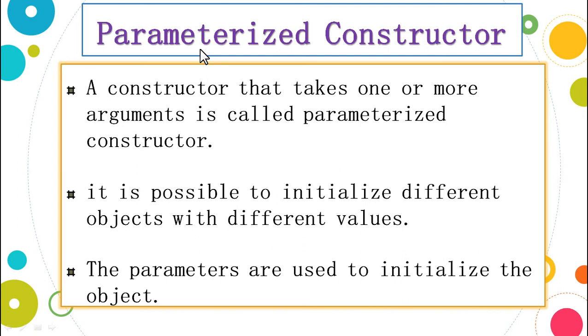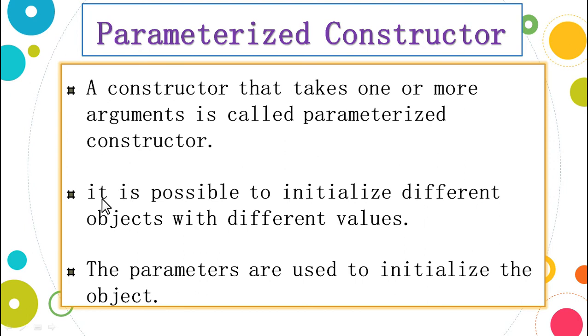Hence the name is parameterized constructor. Now let us see the definition and the example. A constructor that takes one or more arguments, that is parameters, is called the parameterized constructor. So minimum how many arguments or parameters does it have to take? One argument or one parameter it has to take. Such a constructor is called the parameterized constructor.